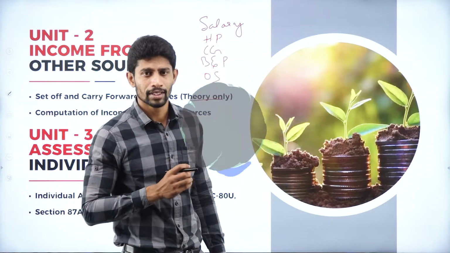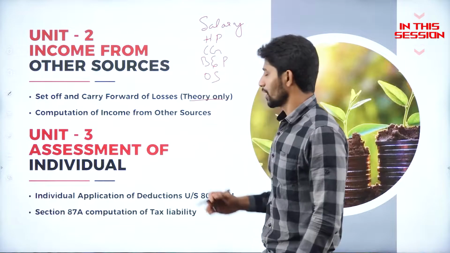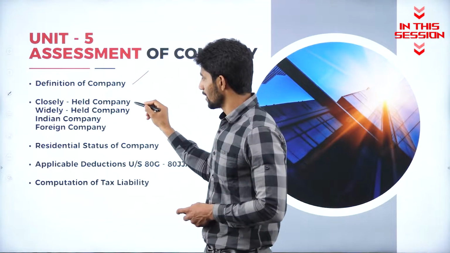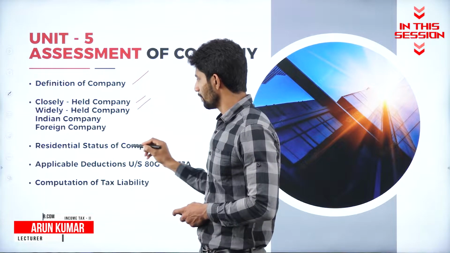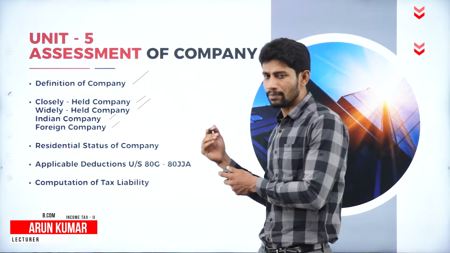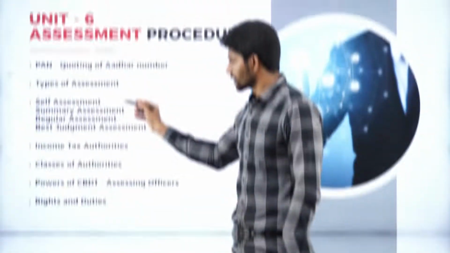5 heads of income: income from salary, income from house property, income from capital gain, income from business and profession, and income from other sources. Closely held company, widely held company, Indian company, and foreign company. So these are all the different types of companies what we determine under income tax authority or income tax purview.